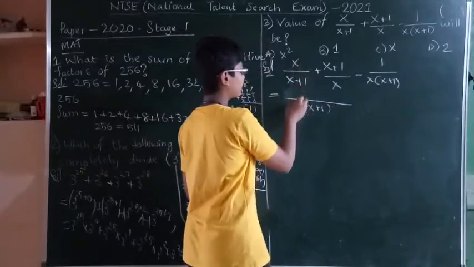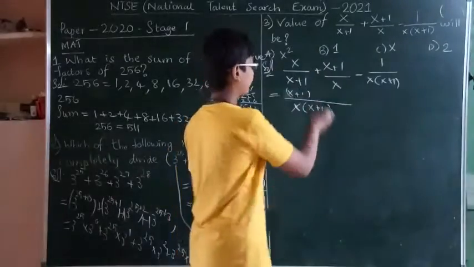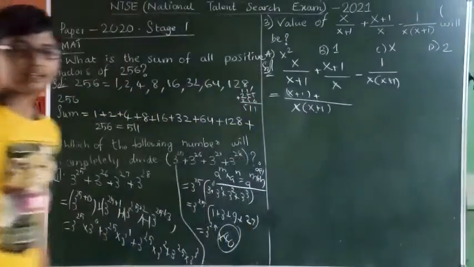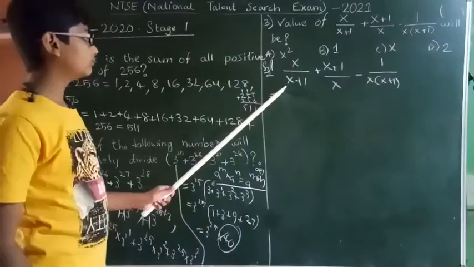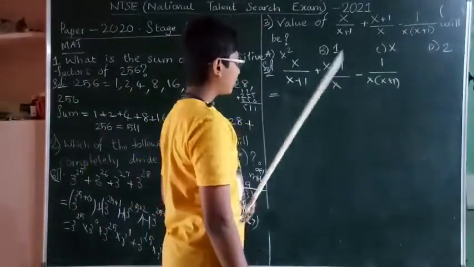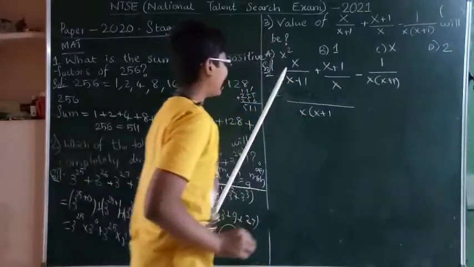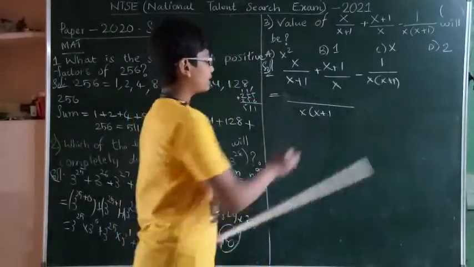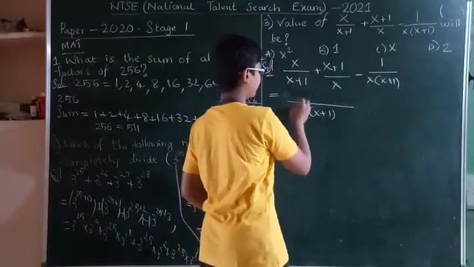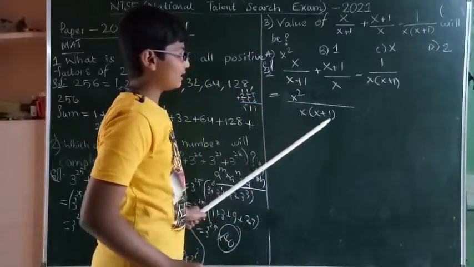So x plus 1 into x will be x of x plus 1, and here you should add x into x, that is x square. So x plus 1 into x is equal to this one.